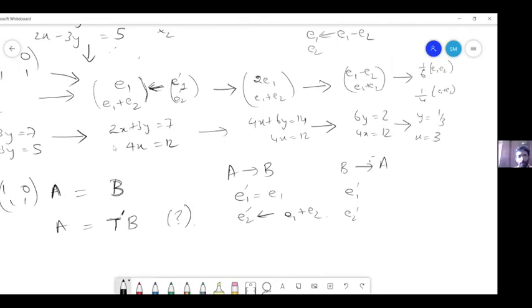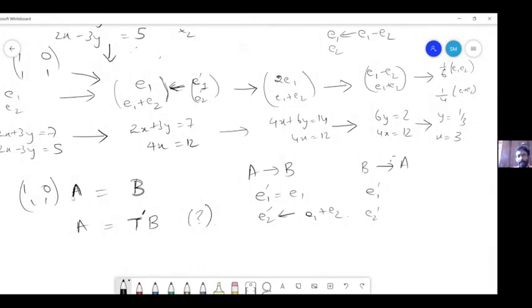So say you can always keep this equation in mind: 2x plus 3 equal to 7, 2x minus 3 equal to 5. Okay, and of course, while writing A, we have left out the constants. Correct. It is there. So now this initial transformation which you told, keep E1 as it is and replace E2 by E1 plus E2, has a matrix representation of 1 0 1 1.